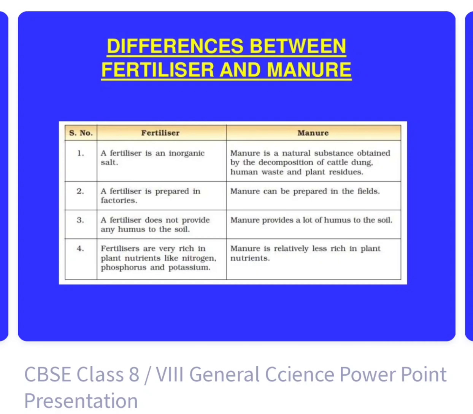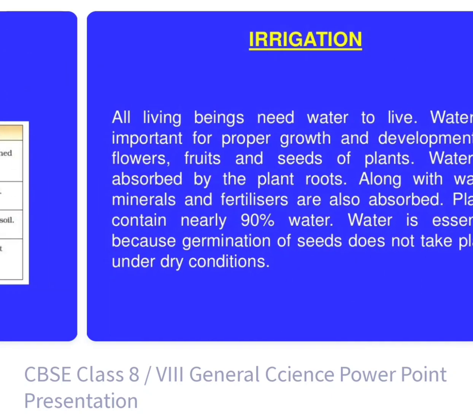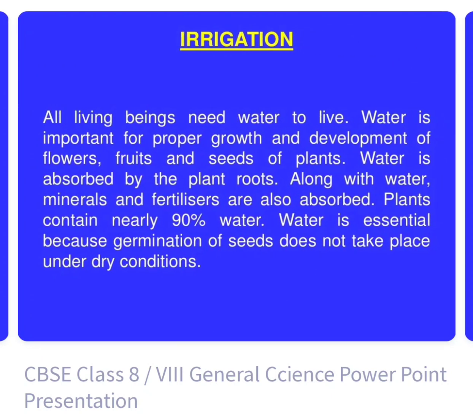Next we have the difference between fertilizer and manure. Fertilizers are inorganic salts, whereas manure is a natural substance obtained by decomposition of cattle dung, human waste and plant residue. A fertilizer is prepared in factories. Fertilizer does not provide any humus, but manure does.